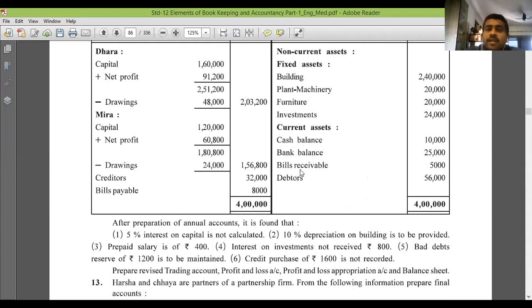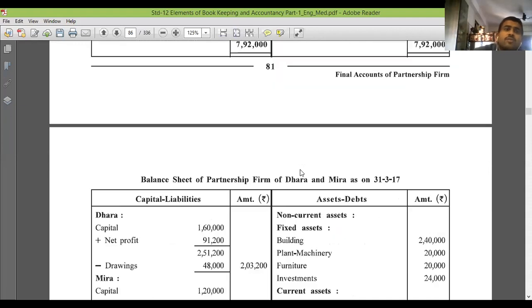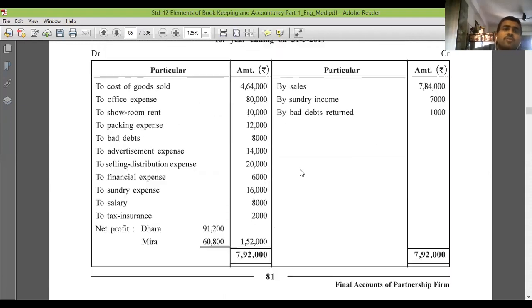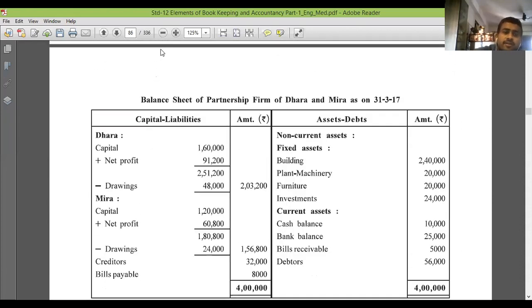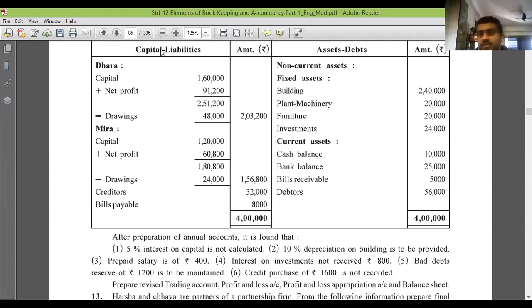Debtors. Credit purchase of 1600 is not recorded. So it goes in cost of goods sold, purchases, and then comes the creditors. So friends, let's start the sum. So now the accounts we have to prepare. What is the first account that we have to prepare? The first is the revised trading account.